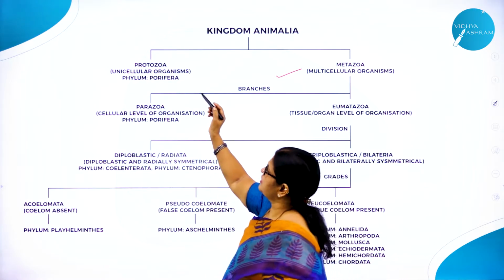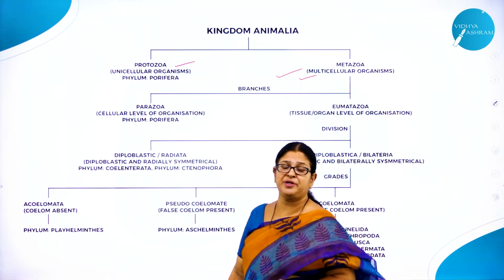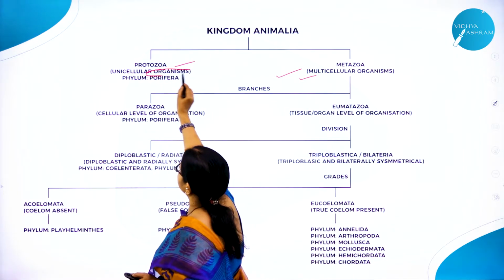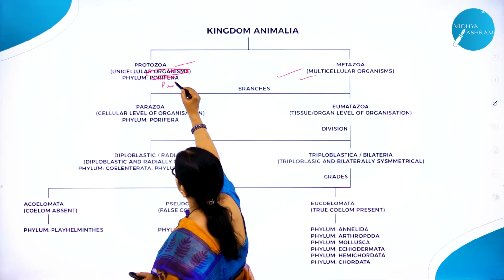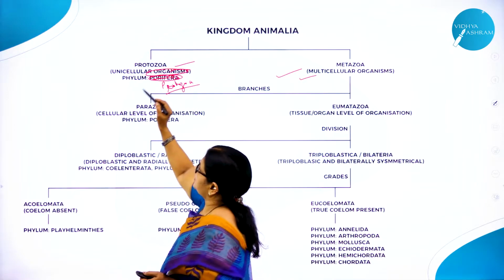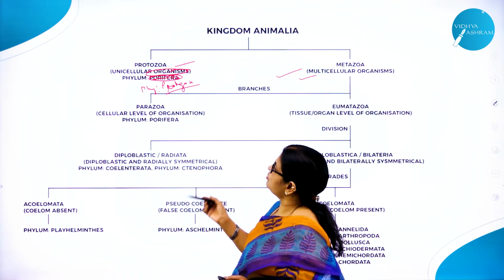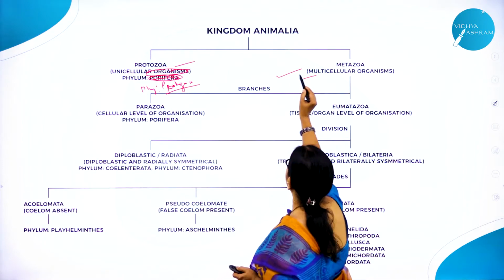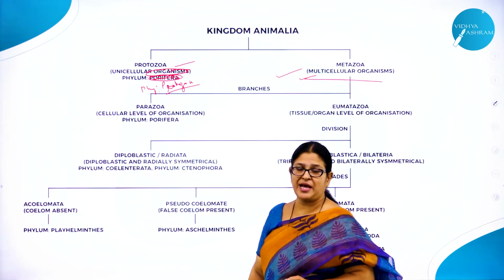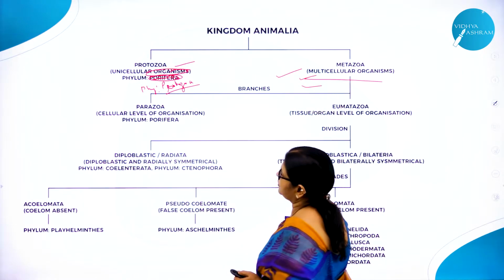As I said, the whole of the animal kingdom is divided into protozoa and metazoa. What is the basis for classifying them into protozoa and metazoa? All protozoans include what? The unicellular organisms, that is protista. Protozoa are the animals, not porifera, it is protozoa. Phylum Protozoa includes all unicellular organisms. Then metazoa includes what? All multicellular organisms. So the whole of the kingdom Animalia is divided into unicellular organisms and multicellular organisms.